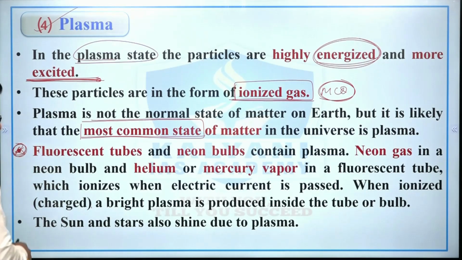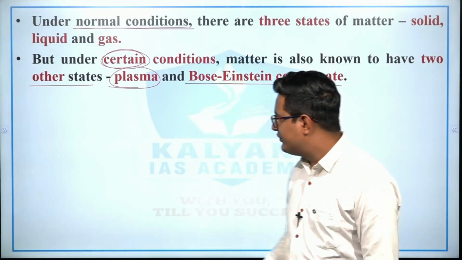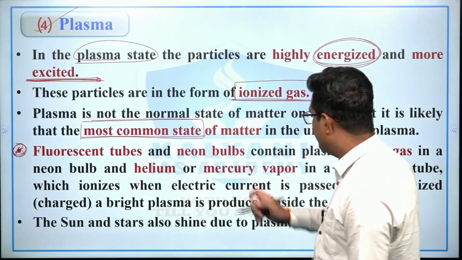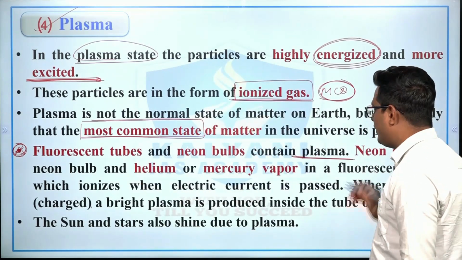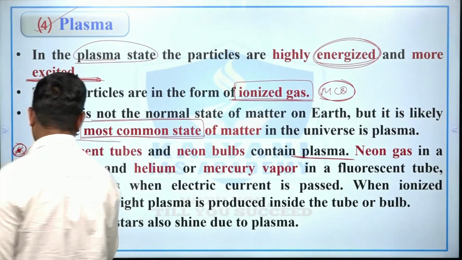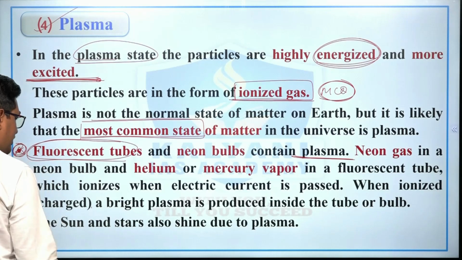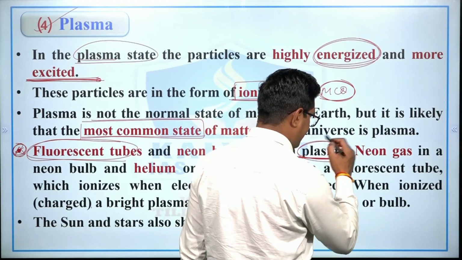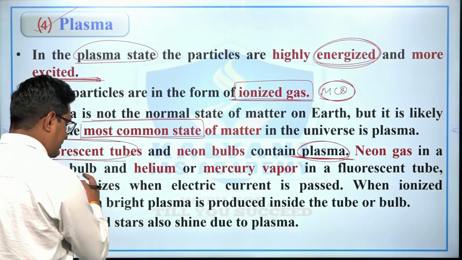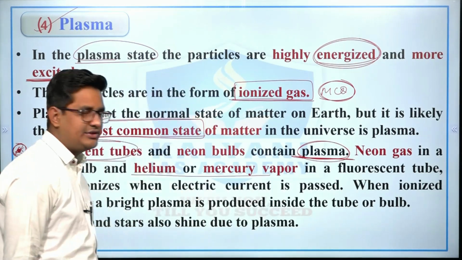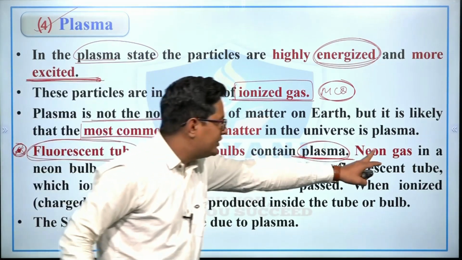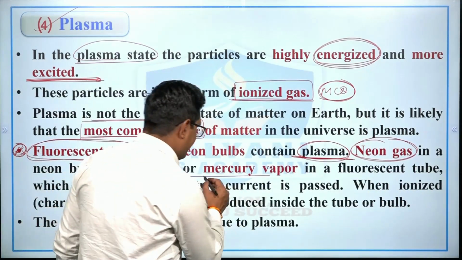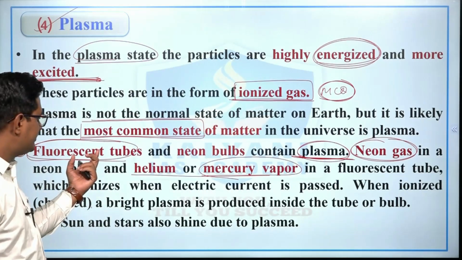On earth this is found in certain devices, for example fluorescent bulbs as well as tubes. So fluorescent tubes and neon bulbs contain plasma state of matter, right? So ये exams में सीधा examples में पूछा जाएगा, right? Neon gas is used in neon bulb, whereas helium or mercury vapor is used in fluorescent tube, right?